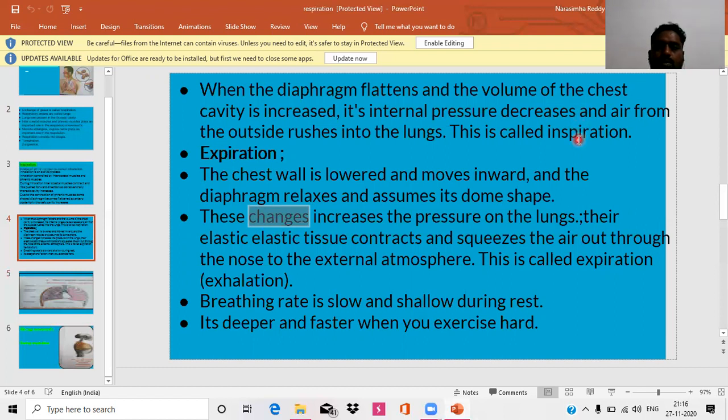So this is about respiration. What is the respiratory mechanism in human beings? Which muscles play an important role? Which part of the nervous system plays an important role in respiration?